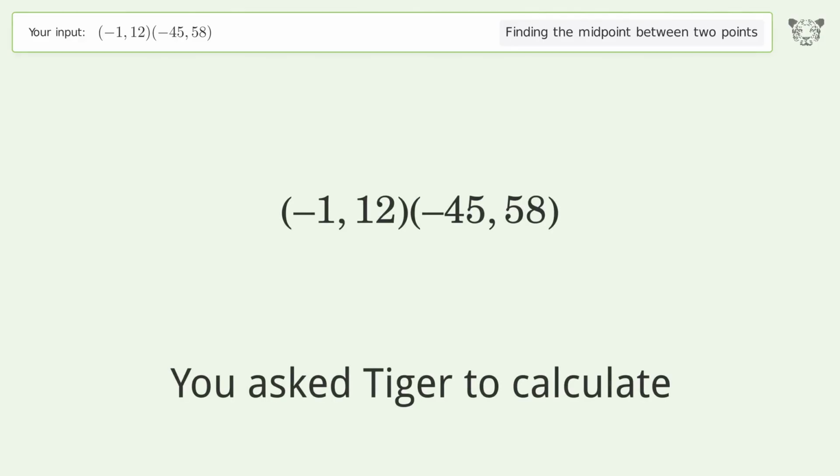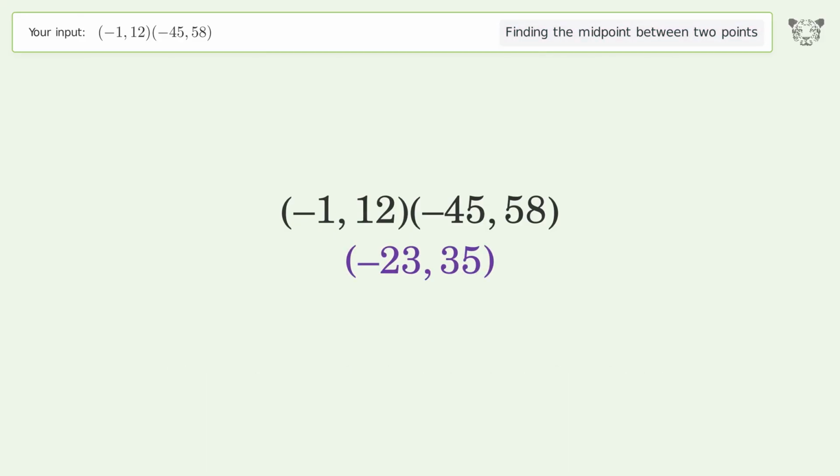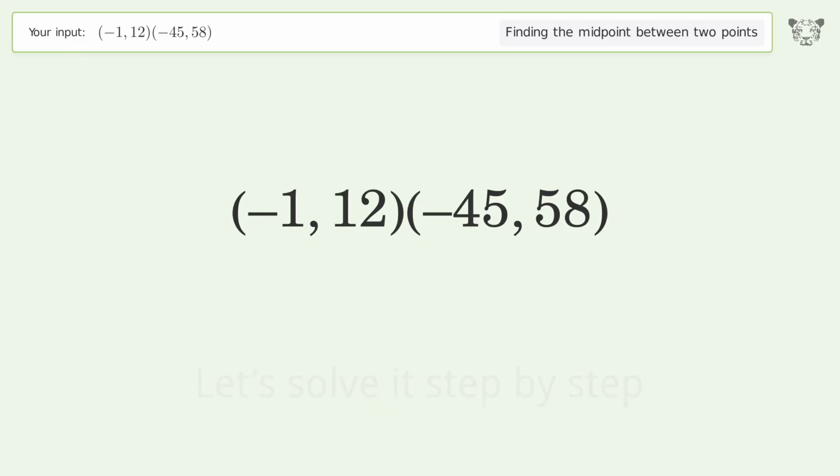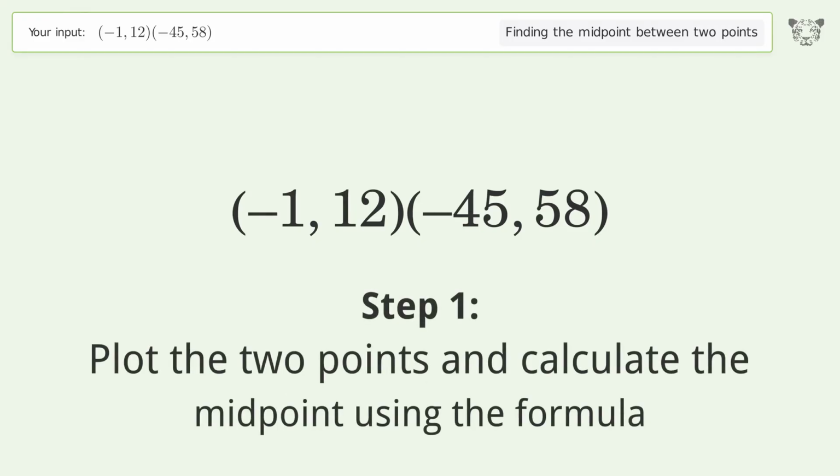You ask Tiger to calculate. This deals with finding the midpoint between 2 points. The midpoint between the 2 points is -23,35. Let's solve it step by step. Plot the 2 points and calculate the midpoint using the formula.